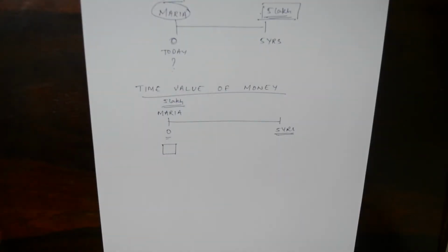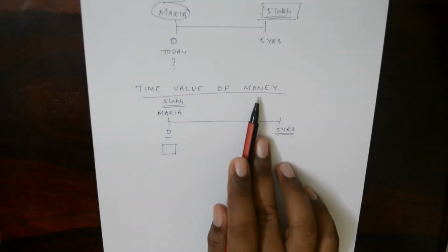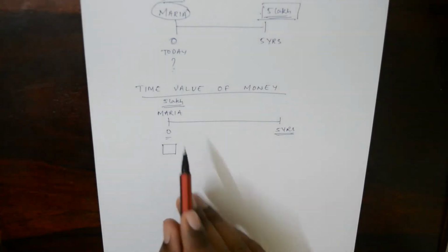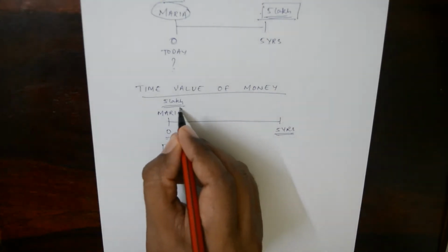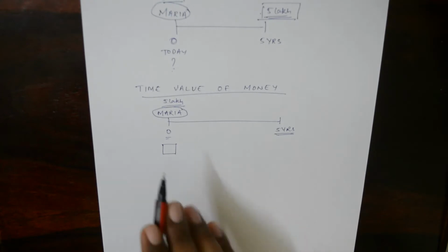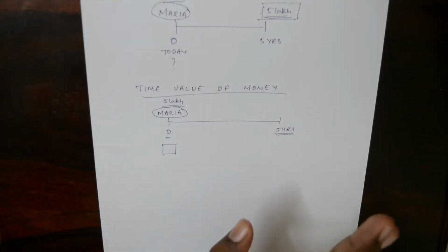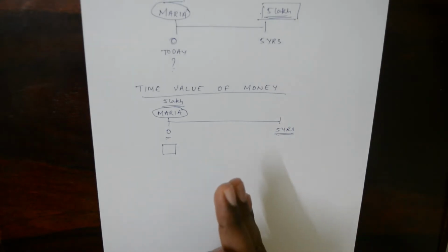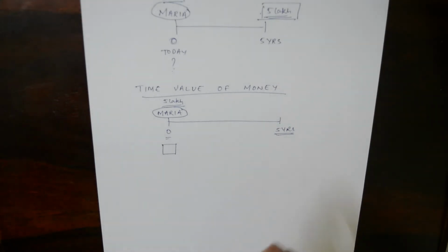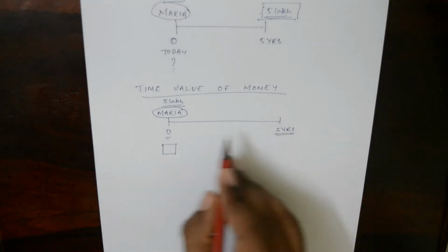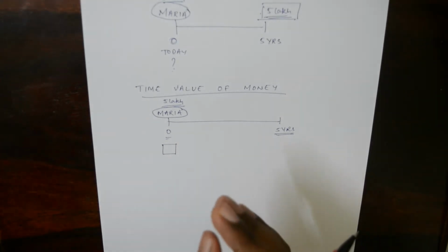So we'll go to the next concept called time value of money. Now we'll come to the same example, say Maria. Now time value of money, you need to understand one thing: money kept idle by itself loses its value over time. So if you keep money idle, say you keep money in your cupboard, it is not going to fetch you any returns, right? So keeping money in your cupboard or in your pocket for about 5 years or 10 years, your money is going to lose its value.